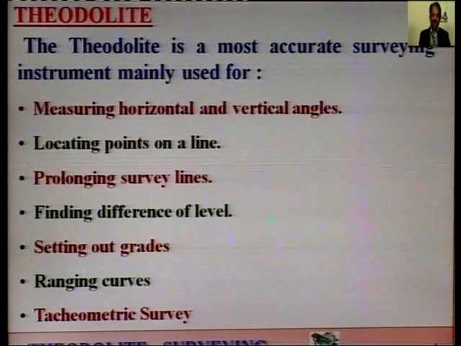Next is tachometric survey. You have studied this survey in the classification of survey also.